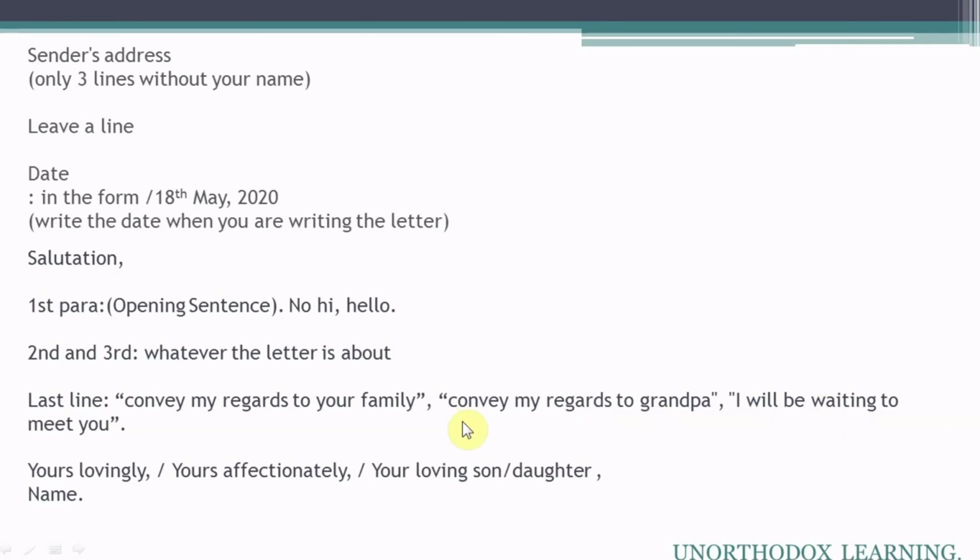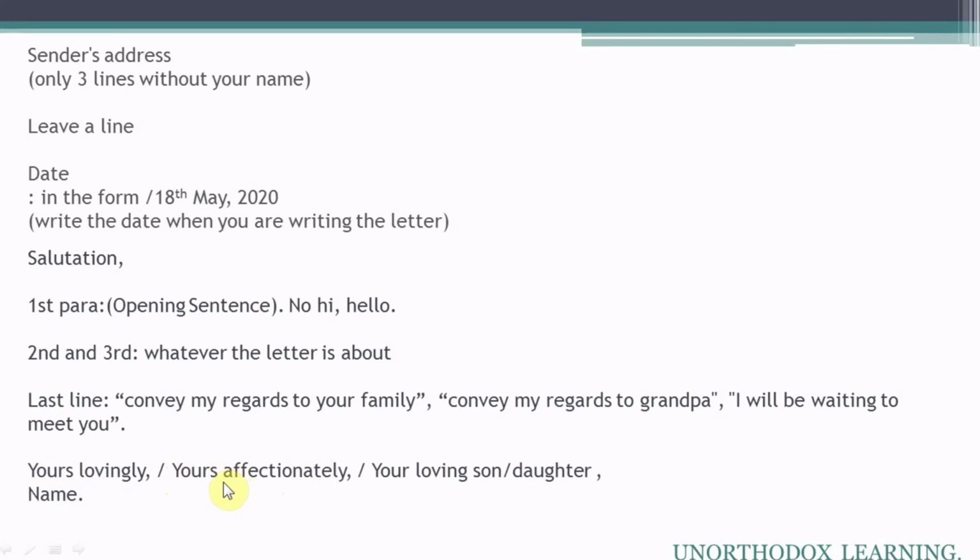After that, coming to the subscription, you will again come to the very left hand side of your page. In the subscription, you will write yours affectionately, yours lovingly, or your loving son, your loving daughter, followed by a comma. Just below it you will write your first name. For yours, yours affectionately or yours lovingly, Y will be capital, and A or L will be in lowercase, that will be a small letter.